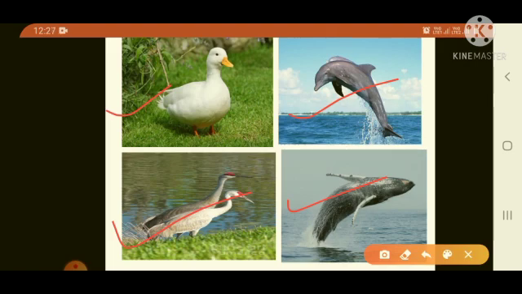You can see here in the picture. Blue whale is the largest animal on the earth. Whales and dolphins also live in water but come up to the surface to breathe because they use their lungs and not gills for breathing.